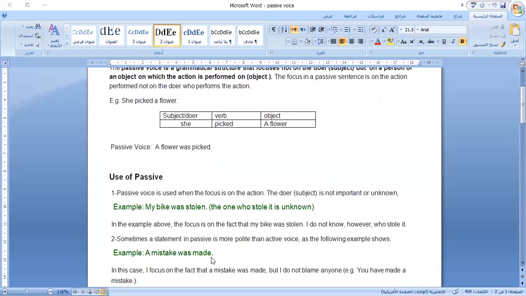In this case, I focus on the fact that the mistake was made, but I don't blame anyone. I don't want to say to someone, you are to blame for making this mistake. I know that he did, but I don't want to hurt his feelings. So I want to be polite.